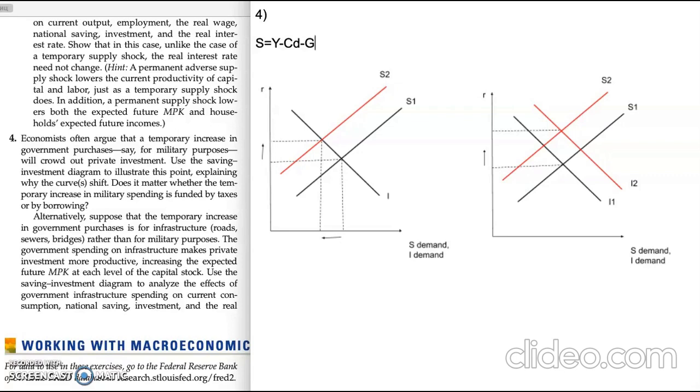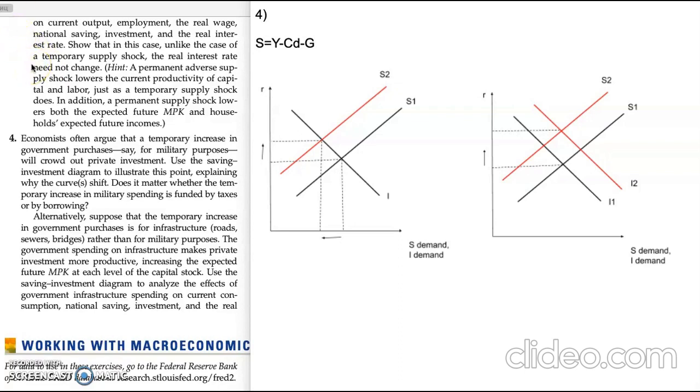The real interest rate affects both lines, so the effect on consumption is unclear as well. The higher real interest rate reduces consumption, but future income is higher, which increases consumption.